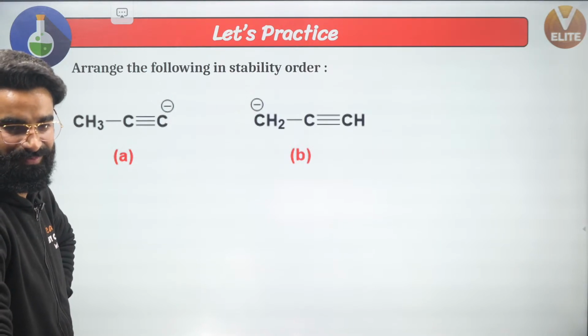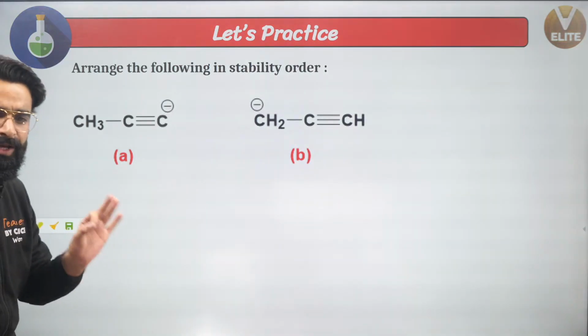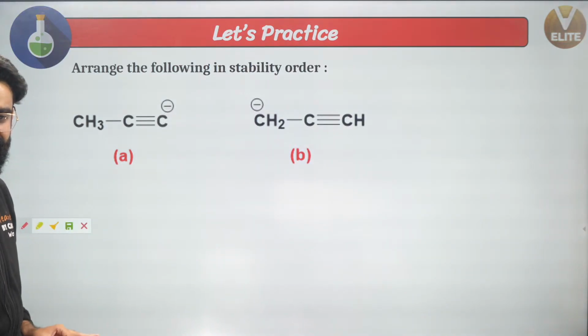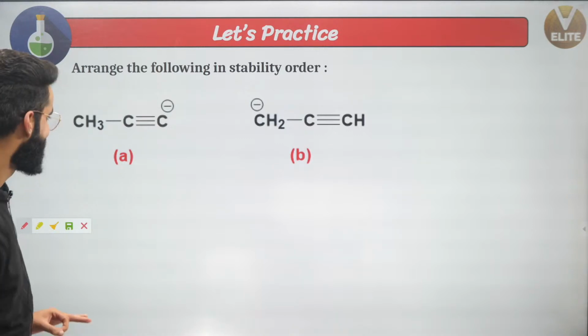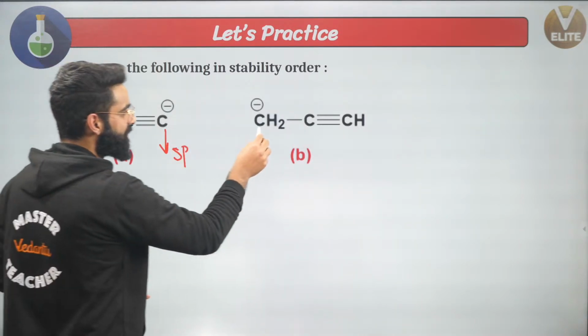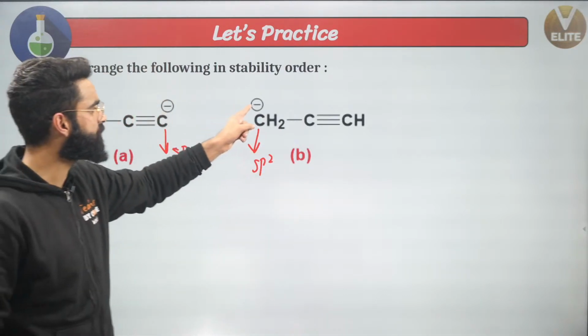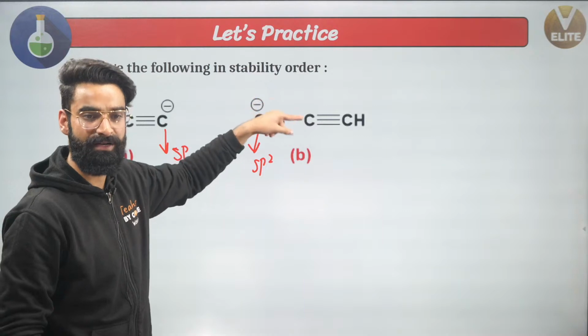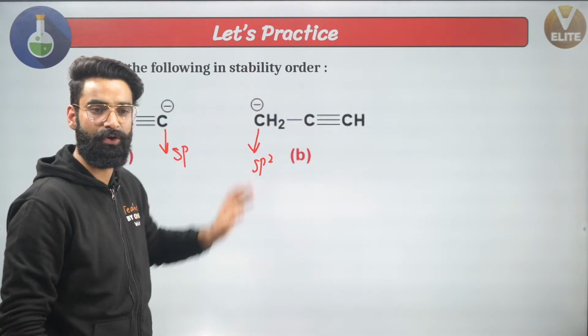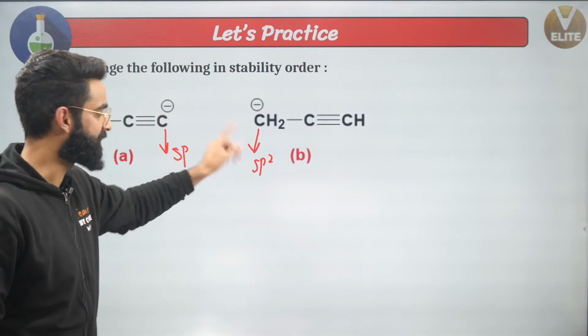Which one is going to be more stable? People, it's a simple question. Very, very simple question. See, guys, this is sp hybridized, right? This is sp2 hybridized, right? Because this negative charge is in conjugation, so it will take part in resonance. I won't be counting this negative charge in order to calculate the hybridization of this one. Yes, this is sp, this is sp2.